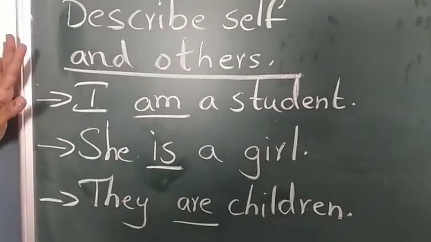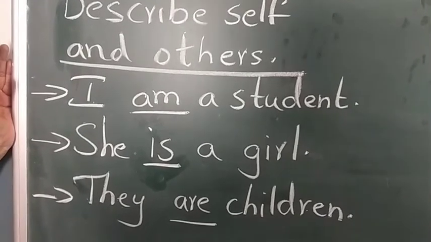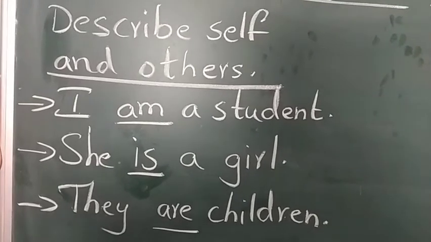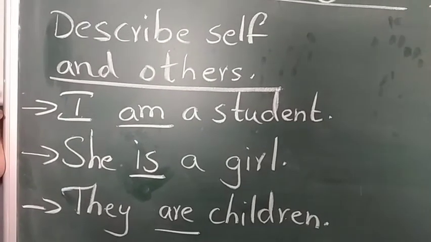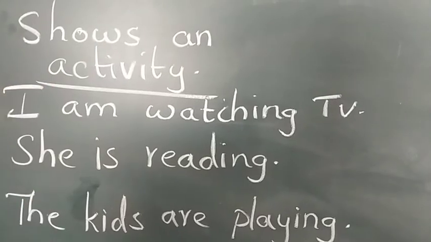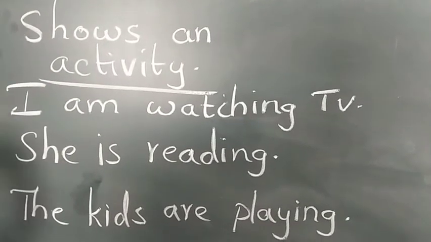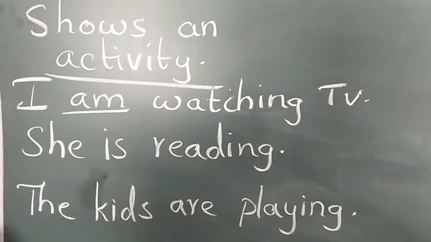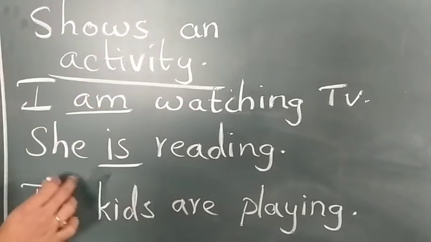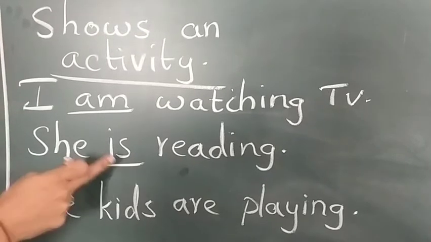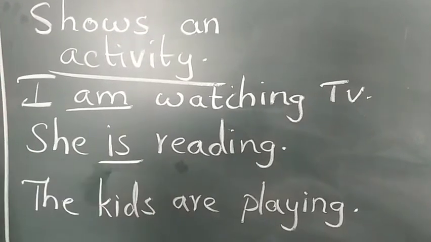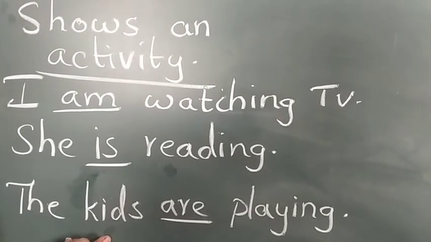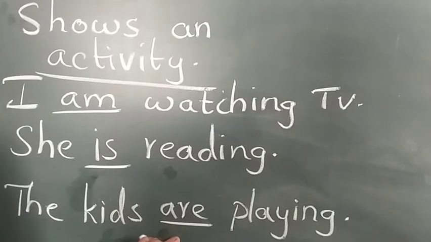Not only these, when we show an activity, when some people are doing some actions, then that time we have to use these be verbs. Let me give you some examples, children. When we show an activity, it means what we are doing. When we are telling that, we have to use these be verbs. See, I am watching. What am I doing? I am watching TV. She is reading. What is she doing, children? She is reading, or he is playing, like that. The kids are playing. When plural is there, kids means many people, then we have to use are. Okay?